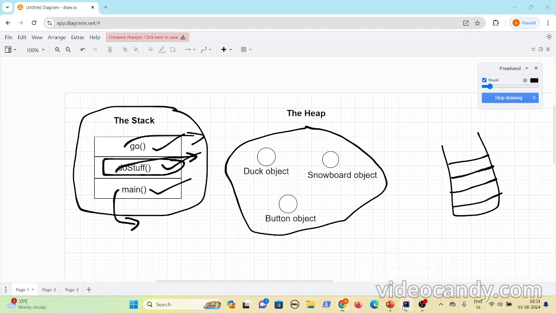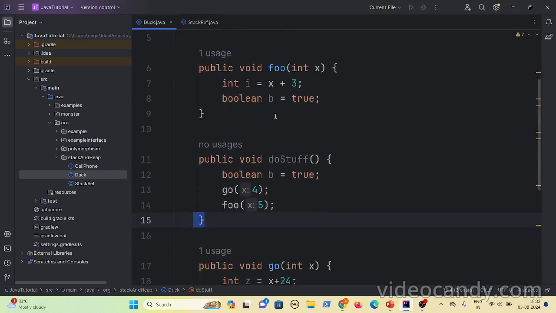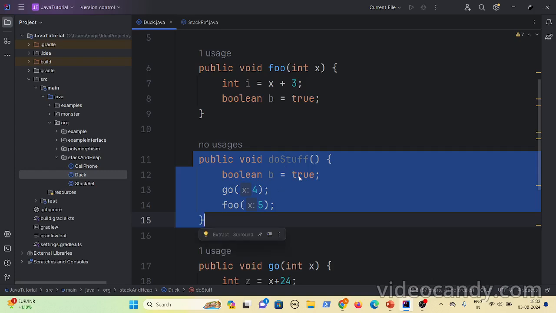So methods, or rather the local variables, live on the stack as long as the execution has started and not completed. As long as the method is getting executed, there should be memory for this method and these local variables.